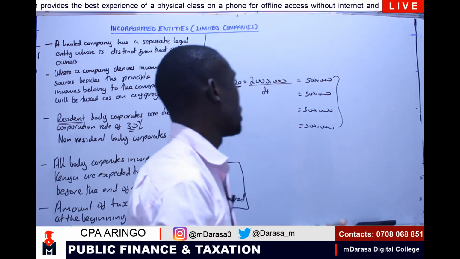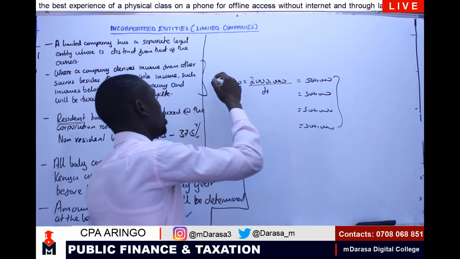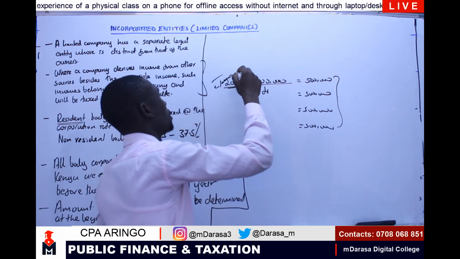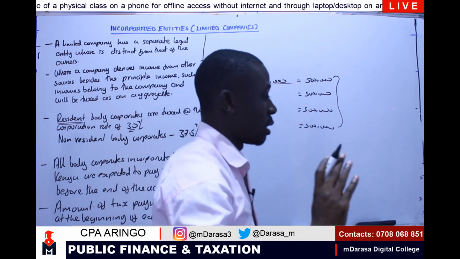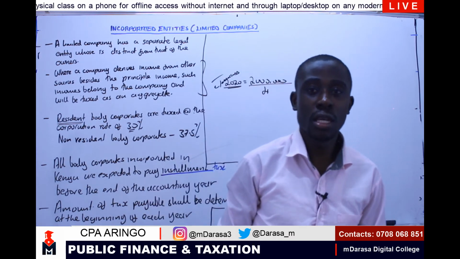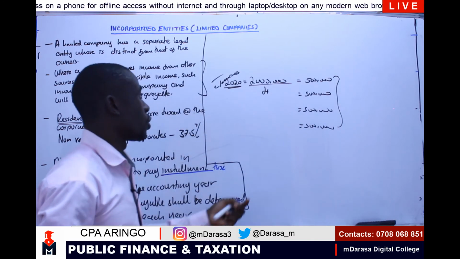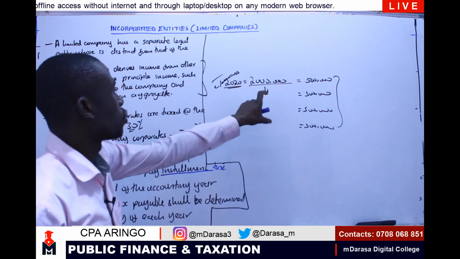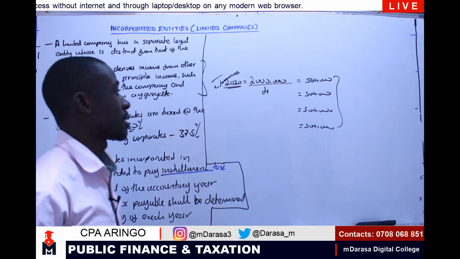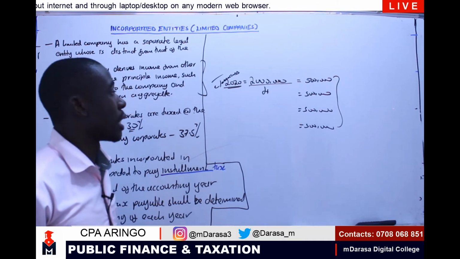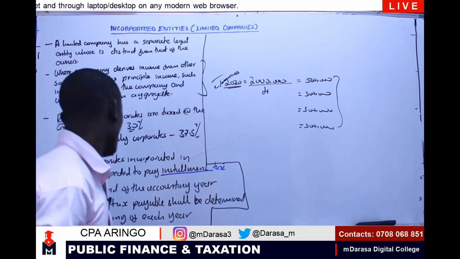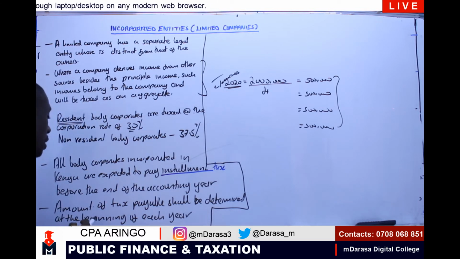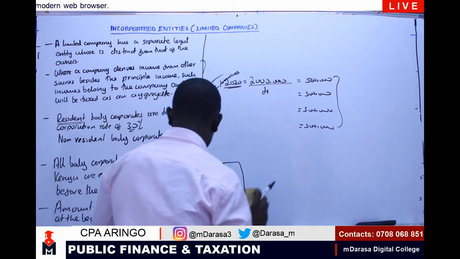But remember, we've estimated it in January, as at the first month, that is, at the beginning of the accounting year. Of course, we'll be looking at the dates of how we'll be paying these installments. First of all, I needed you to get the concept of installment tax. Now, another question would be, how will we estimate this amount that you are supposed to pay? We are saying that the amount of tax payable shall be determined at the beginning of each year.